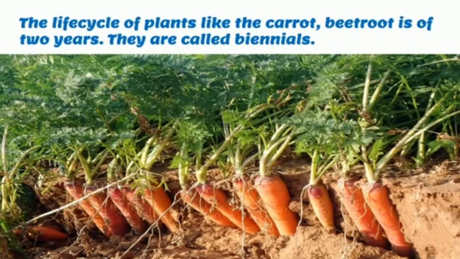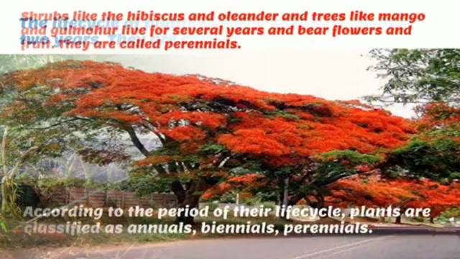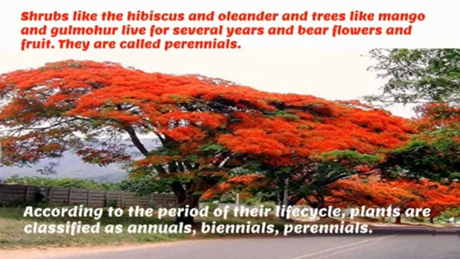The life cycle of plants like carrot, beetroot is of 2 years. They are called biennial plants. Shrubs like hibiscus and oleander and trees like mango and gulmohar live for several years and bear flowers and fruit. They are called perennial.